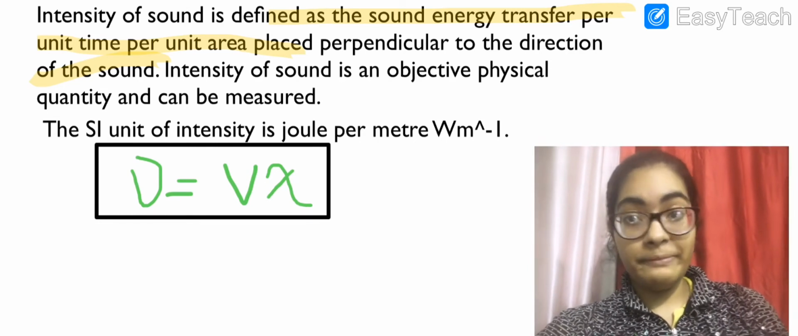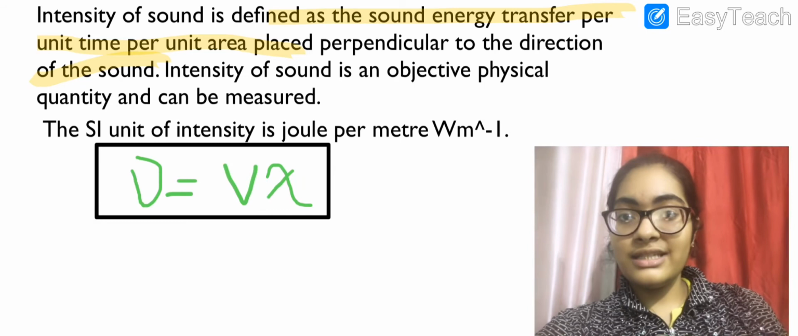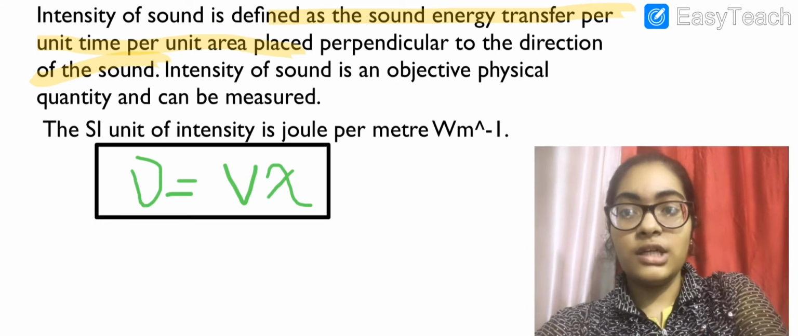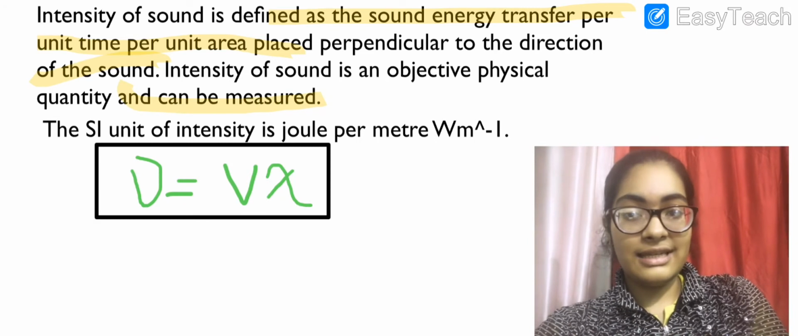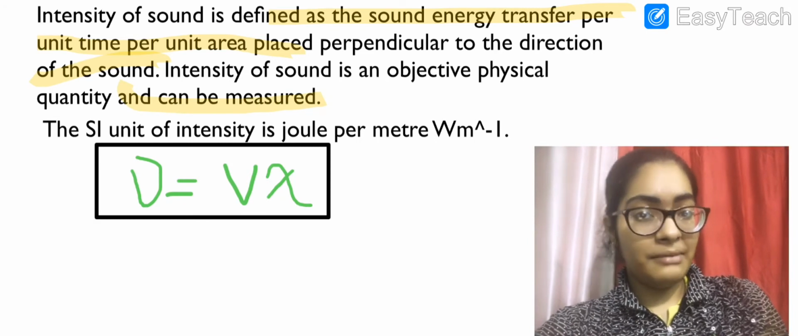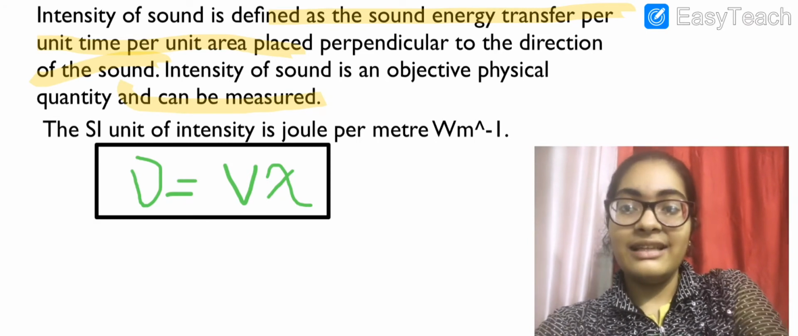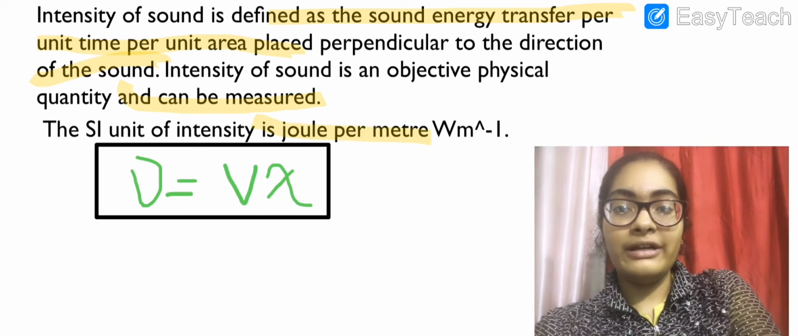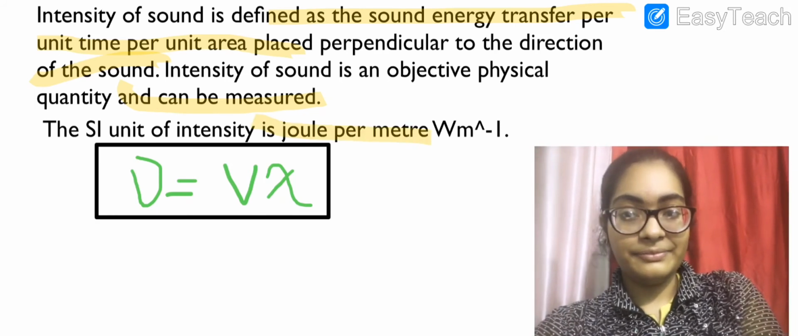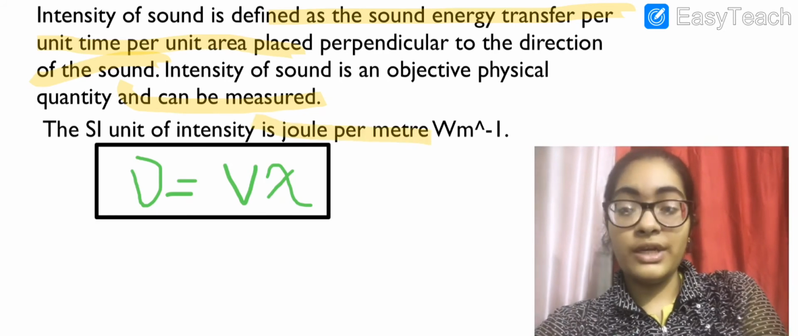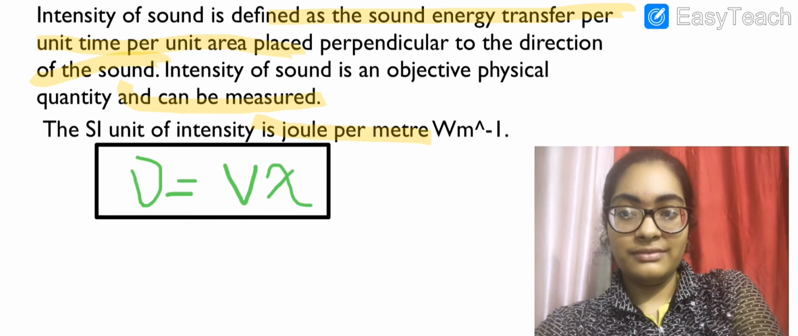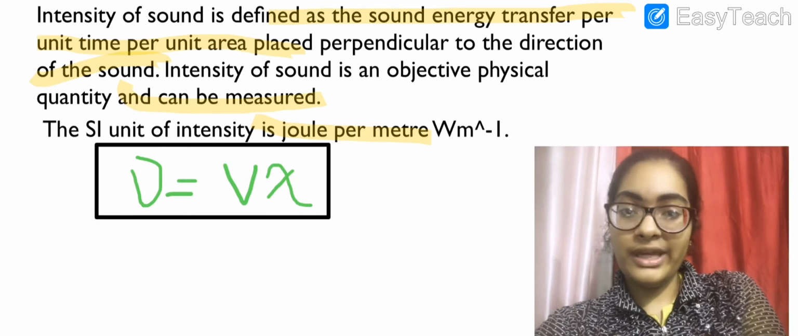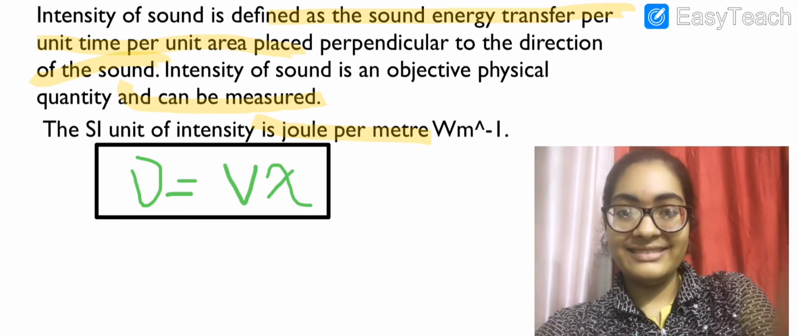Remember this, perpendicular. Intensity of the sound is an objective physical quantity and can be measured. Yes, the SI unit is joule per meter. See the relation between frequency, speed and wavelength of the sound: nu is equal to v lambda.